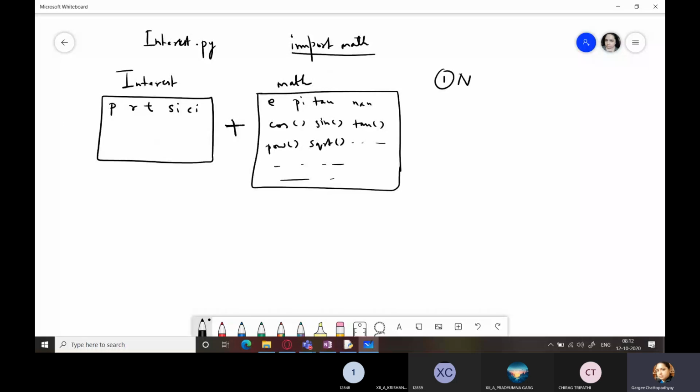Firstly, a new namespace is created. Fine. And it is attached to the namespace of the program. A new namespace is created and it is attached to the namespace of your program, right?